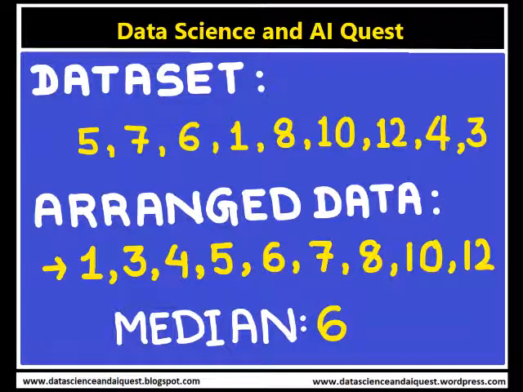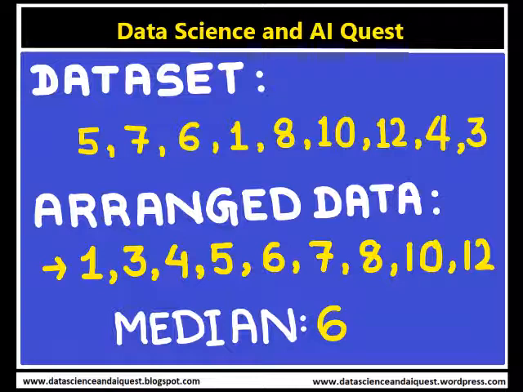Suppose we have a dataset with the following observations: 5, 7, 6, 1, 8, 10, 12, 4, 3. If we need to find the median value, we need to arrange the data in ascending order.